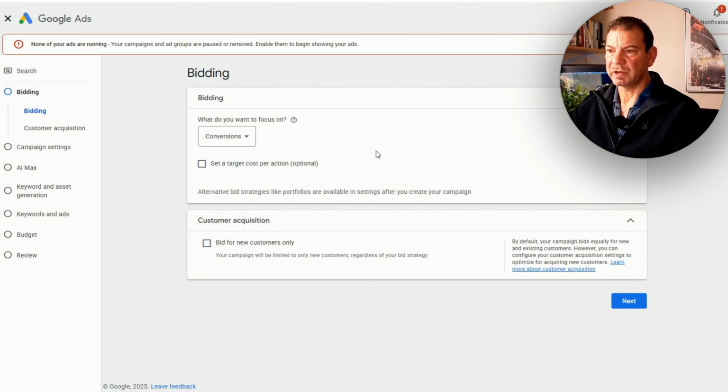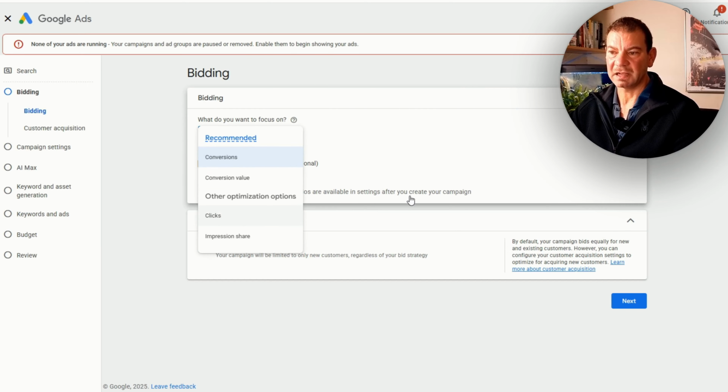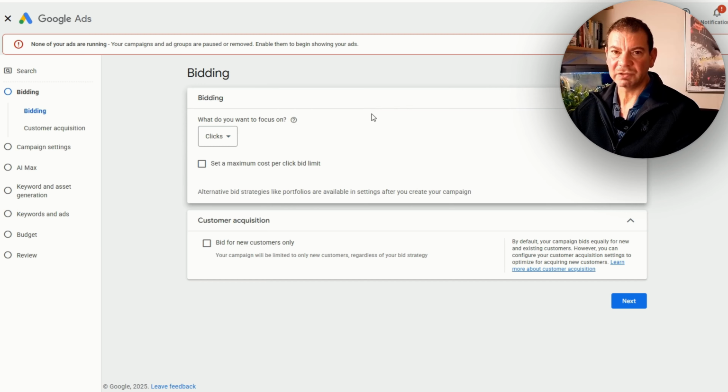Now, bidding is one of the most important things to get right with Google. So with a new campaign, I would start with a max CPC strategy, or for lead generation, I would start with a max clicks strategy. Now, what I'm saying to Google by doing max clicks is I want as many clicks as possible to come to the campaign, and then from there I'll optimize it. So remember, we're looking at the keyword planner. We're looking at the average CPC based upon the keywords that we're going to be using for the campaign.